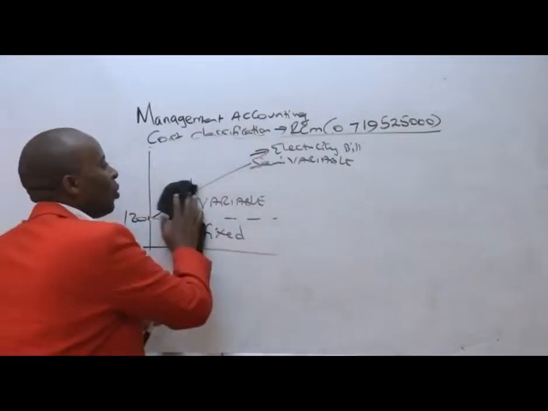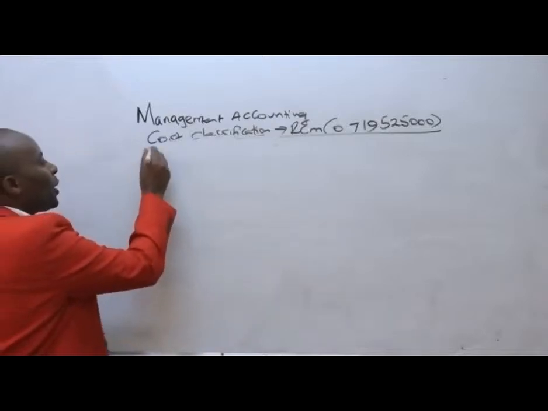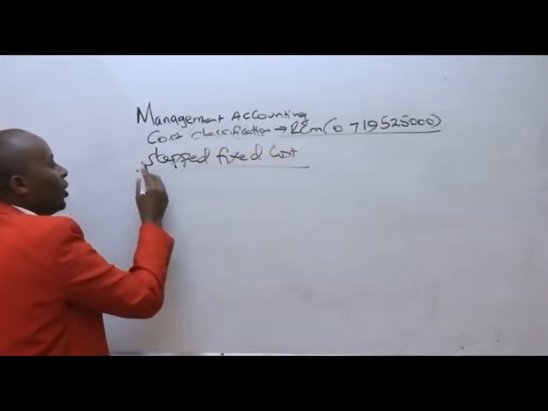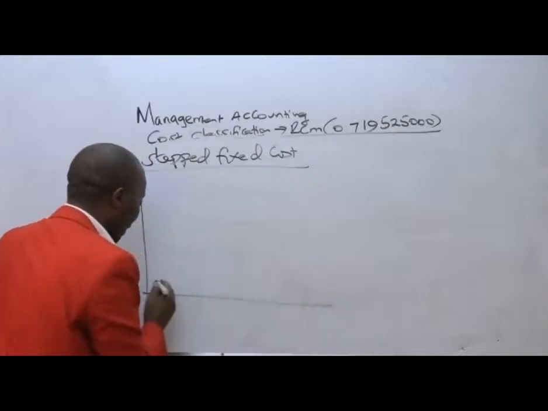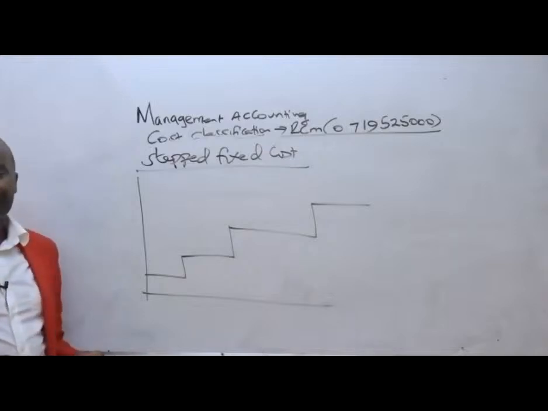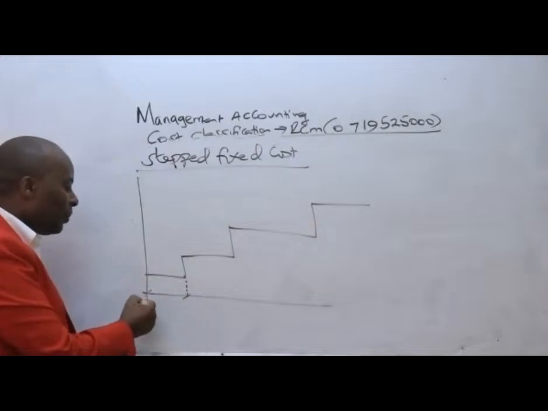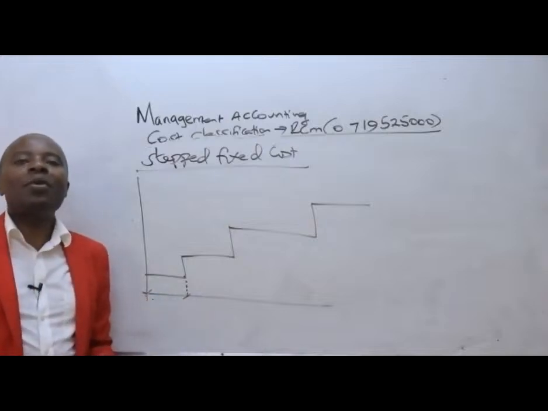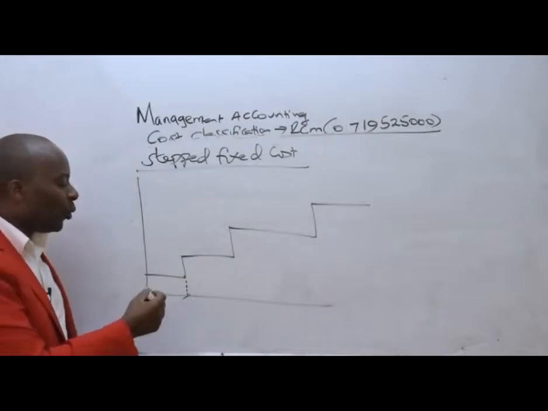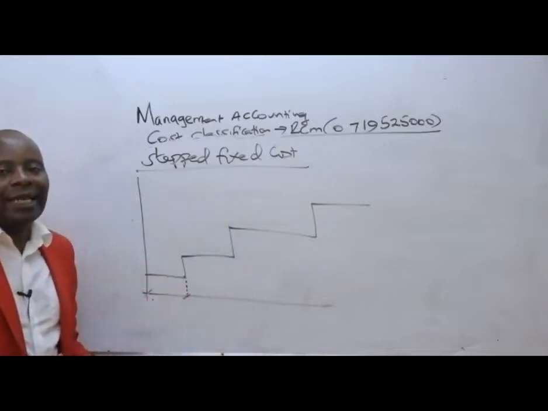And then lastly, we have what we are calling the stepped fixed cost. The stepped fixed costs, as the name suggests, are those costs that look like staircases. They look like staircases like this. So these are those costs that will remain constant for some range, beyond which they increase in a lump sum manner, they increase with lump sums.